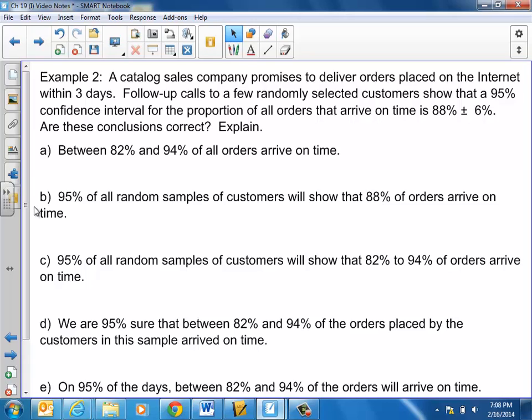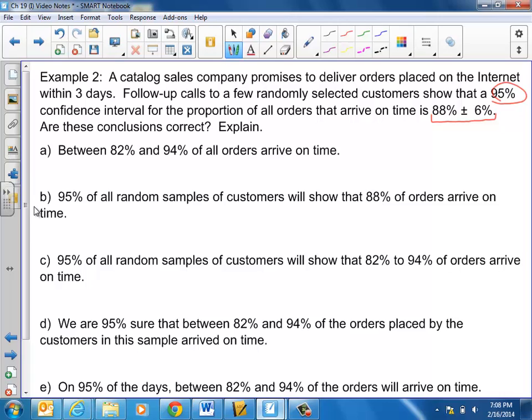Follow-up calls to a few randomly selected customers show that a 95% confidence interval for the proportion of all orders that arrive on time is 88% plus or minus 6%. Are the conclusions below correct? And we want to explain. So, the first conclusion that they want to make based upon the fact that they gave us this confidence interval right here with 95% confidence is that between 82% and 94% of all orders arrive on time.